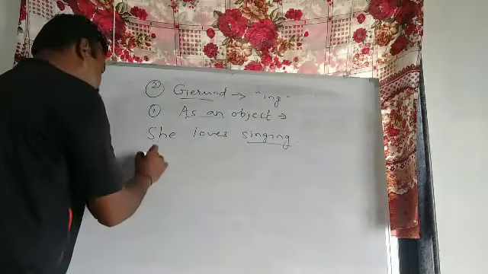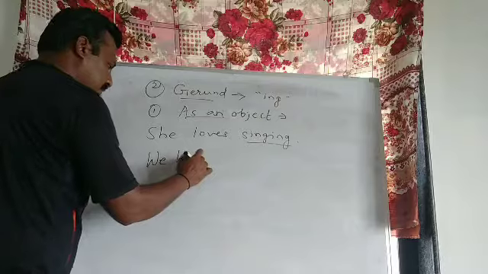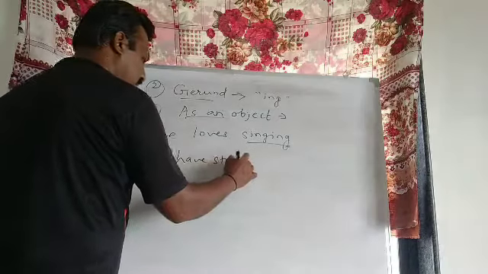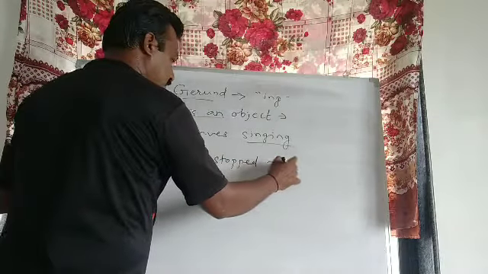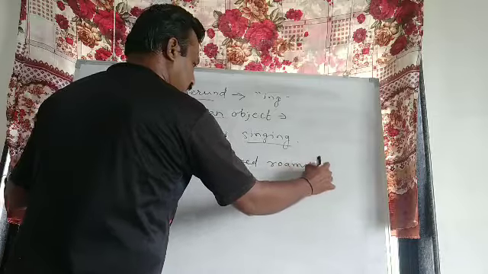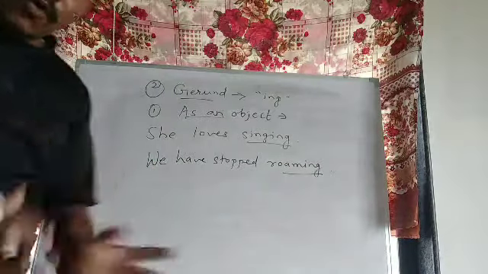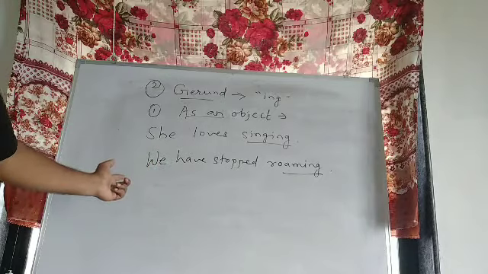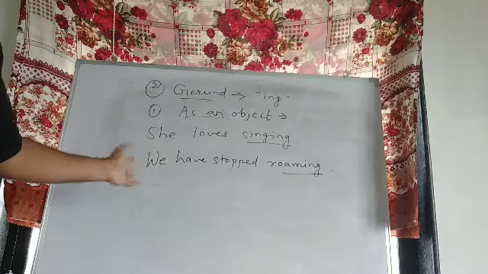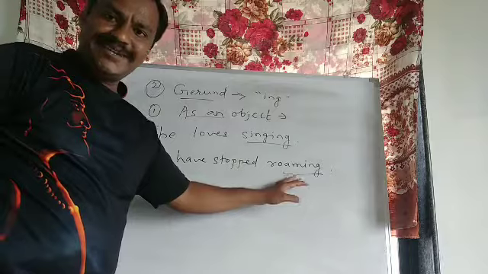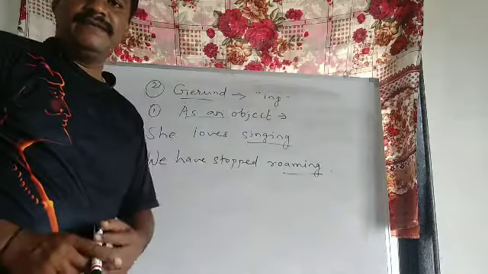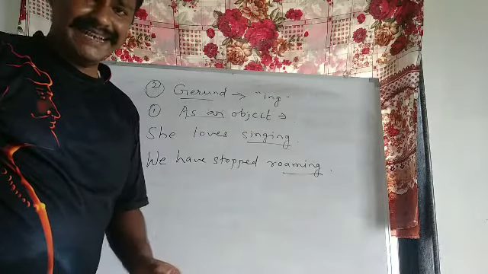Another example. We have stopped roaming. As I have written on the board, we have stopped roaming. Roaming is used as an object in a sentence. Is this clear?